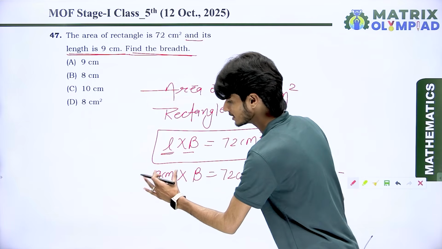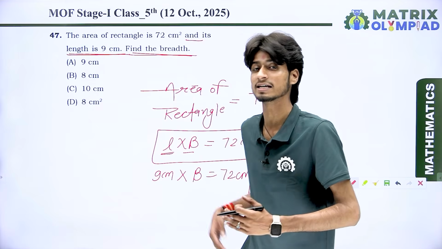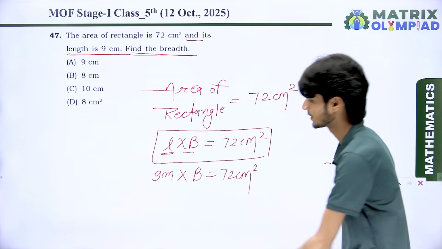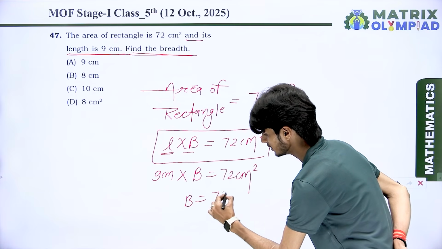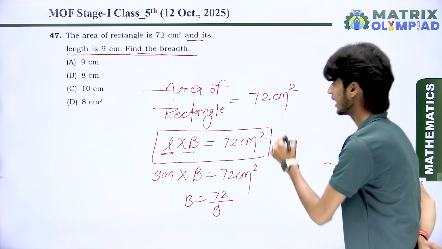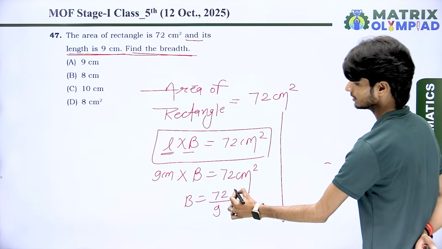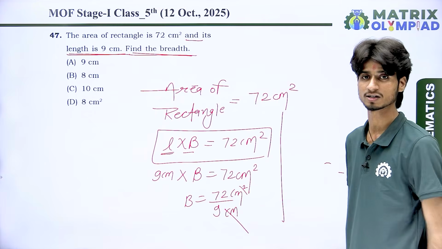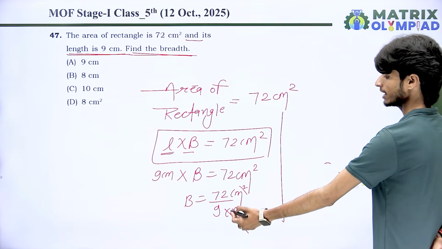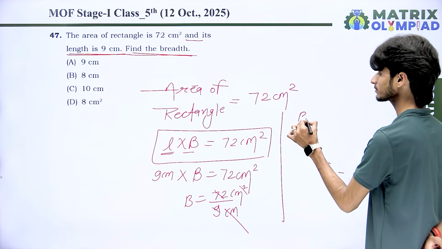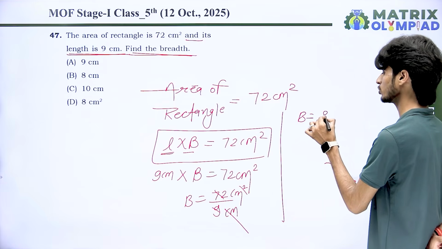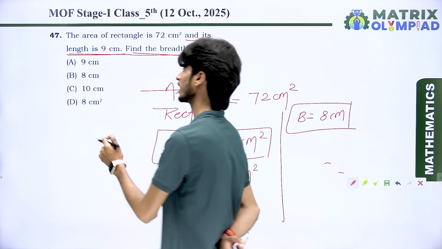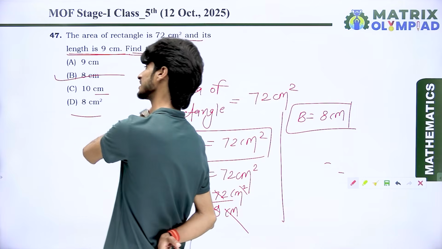Whenever 9 centimeter changes its place from left to right, it goes into division, because here it has a multiplication with breadth. So breadth is equal to 72 divided by 9. Here we have centimeter square, here we have centimeter. Centimeter cuts out with centimeter square, leaving centimeter. And 9 times how many is 72? 9 eights are 72. So the resulting breadth is 8 centimeter. It means the correct answer is 8 centimeter.